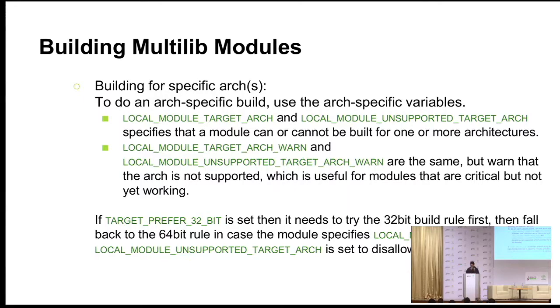There are certain variables which you can use to spit out a warning that, okay, I'm not building this package because this is not supported. So you can use the unsupported target arch variable. And if you have used TARGET_PREFER_32_BIT, then as I said, it will try to build the 32-bit first. If you use TARGET_PREFER_32_BIT build, it will try to build the 32-bit build, but it will not build the 64-bit build, unless you specify that arch in LOCAL_MODULE_TARGET_ARCH, that it is supported, so you have to build it.